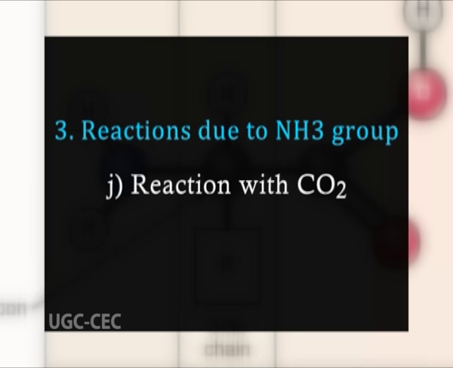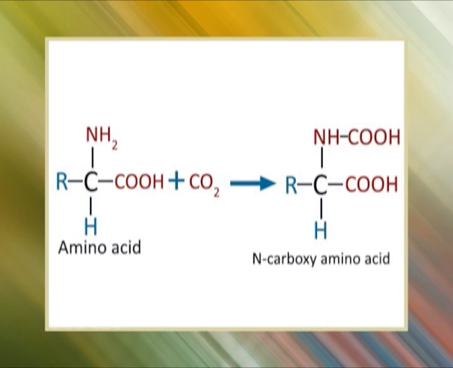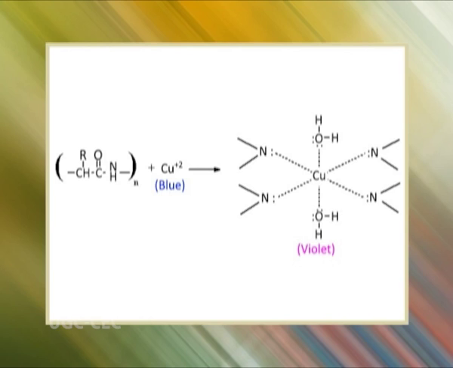Reaction with carbon dioxide. Amino acids when react with carbon dioxide, the condensation reaction takes place and N-carboxy amino acid is formed. Biuret reaction. Copper ions react with unshared electron pair of nitrogen and form complex amongst two peptide chains with CONH2 groups. This complex is of purple color. Compound containing two CONH2 groups joined directly or through C or N reacts with copper sulfate to give violet color.